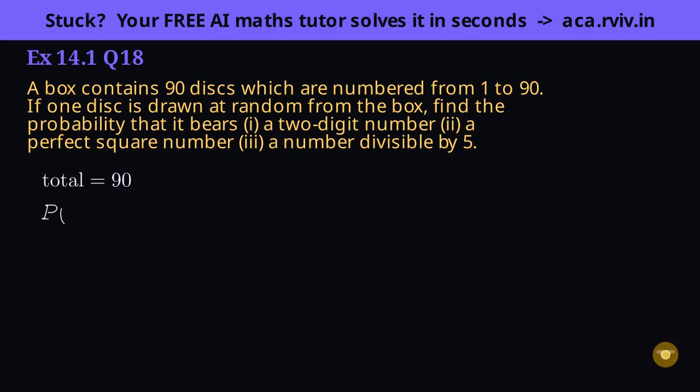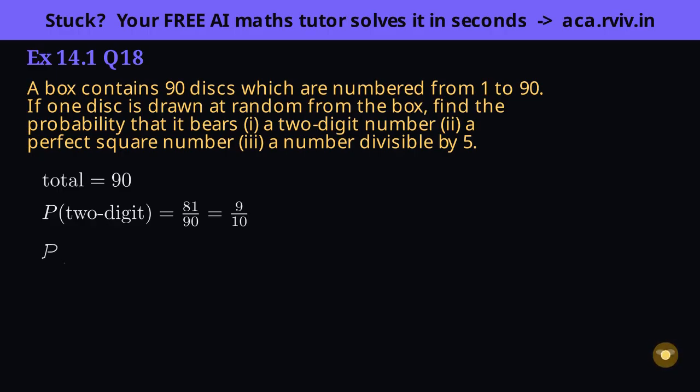Part 1 wants 2-digit numbers. Instead of listing them, count smartly. The single-digit numbers are 1 to 9, 9 of them, so the 2-digit ones are everything else. 90 minus 9, which is 81. That's 81 over 90, reducing to 9 tenths.